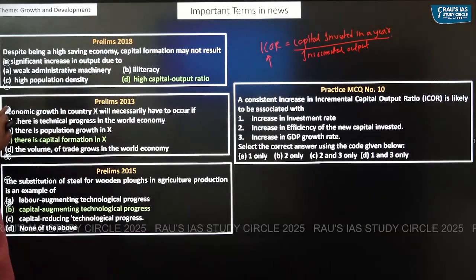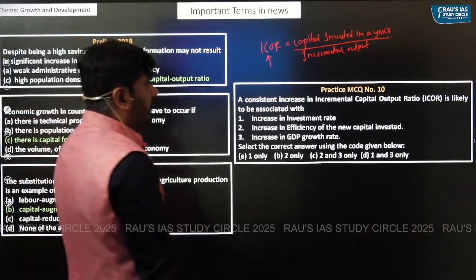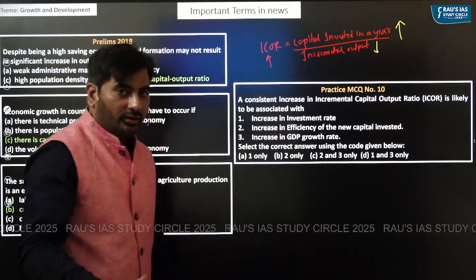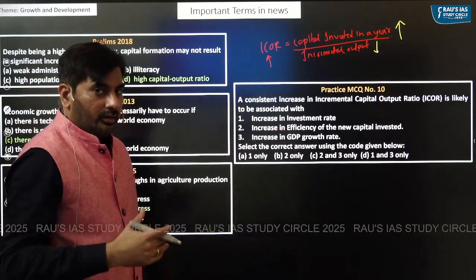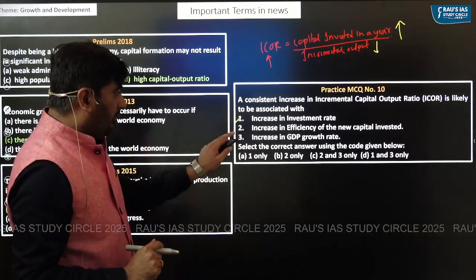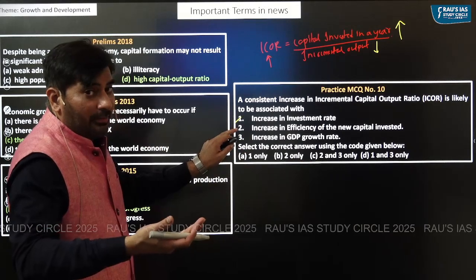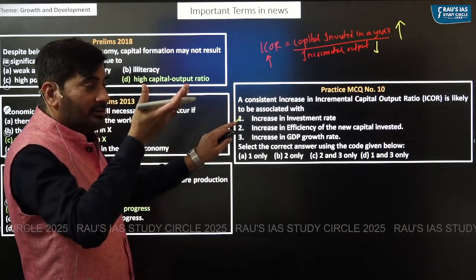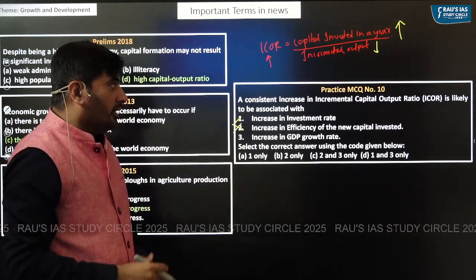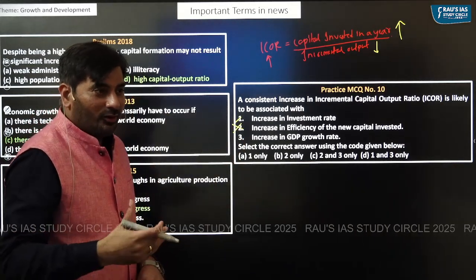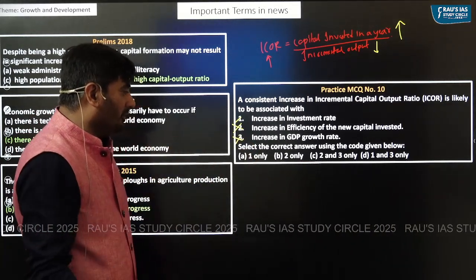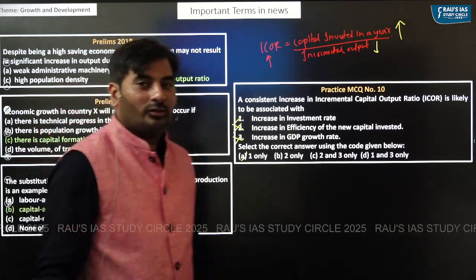It means the numerator value has increased whereas the denominator value has got reduced, right? So there is an increase in investment for sure. But what has happened to the efficiency of the new capital? I told you if ICOR value increases, it means the efficiency of the new capital has got reduced. If the output has got reduced, obviously it means that there is a decrease in the GDP growth rate. So the answer in this case is 1D.